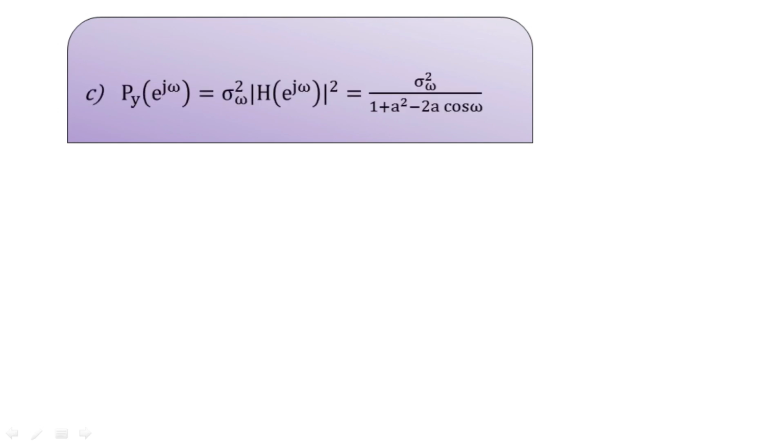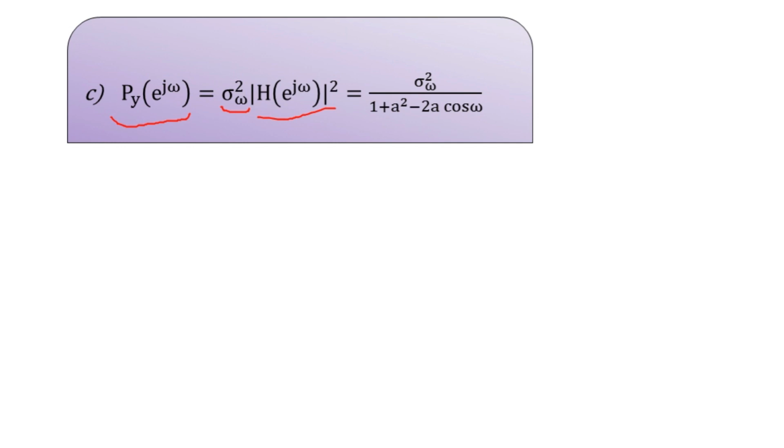For the random process y(n), we can represent the power spectrum or power spectral density by P_y(e^jω), and here we derive it to the form sigma_w squared, the variance, multiplied by the magnitude squared of the filter function in the frequency domain, |H(e^jω)|².